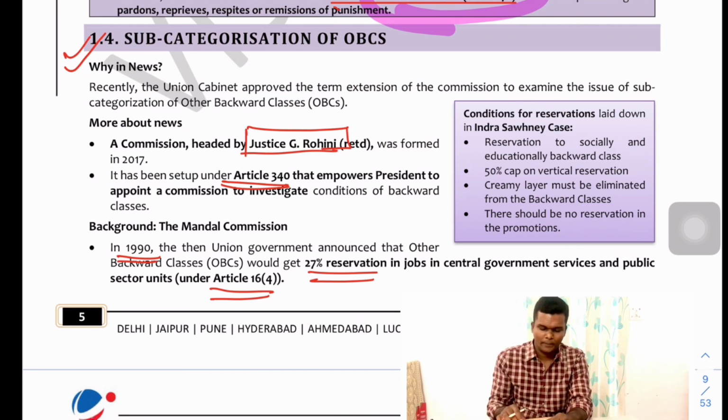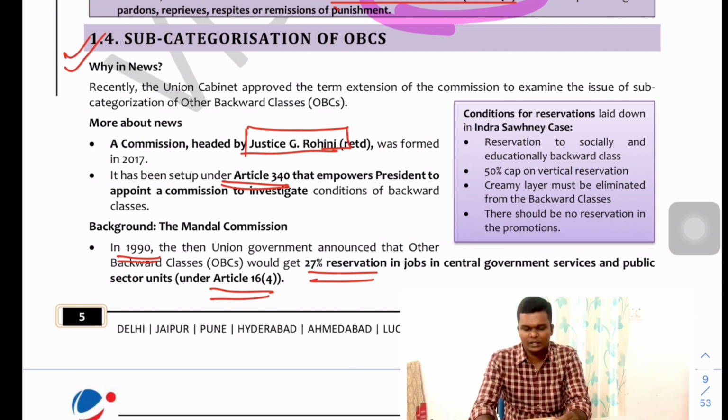Fine. And the next one is the sub-categorization of OBCs. The key important points include: the committee name is the Justice Rohini Committee, which was constituted to discuss the sub-categorization of OBCs, which means that we have different categories. If you apply for the UPSC exam, you will know that there is categorization like general, OBC, SC, ST, different categories of people. And we have reservation provisions.